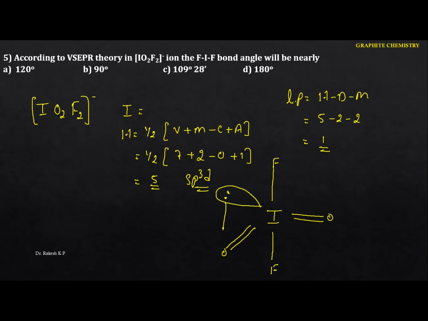Now see this one, which is containing 1 lone pair and 4 bond pairs. Just go to this one here. Here we are talking about the bond angle from here to here. So hence the bond angle will be 180 degrees. Hence in this case the bond angle is 180 degrees. Okay, so next one.